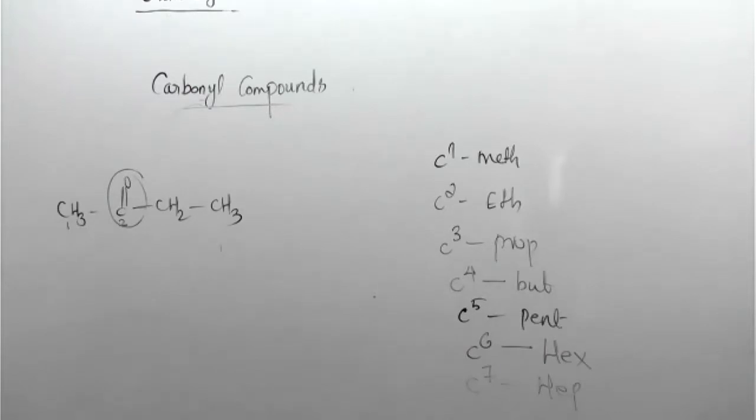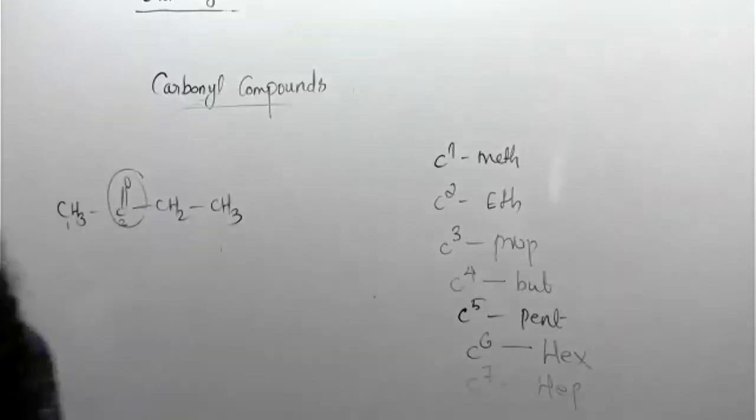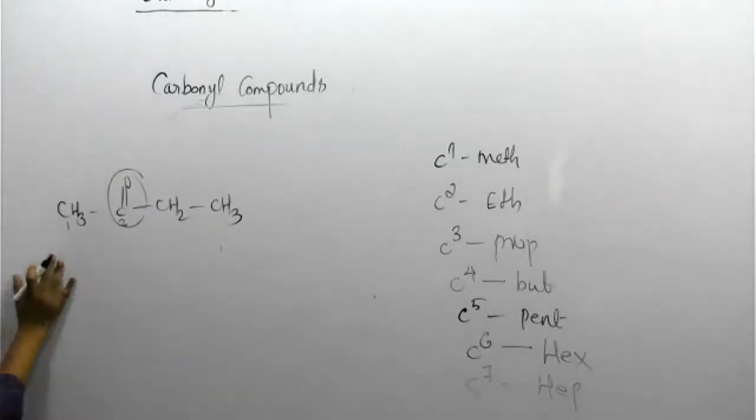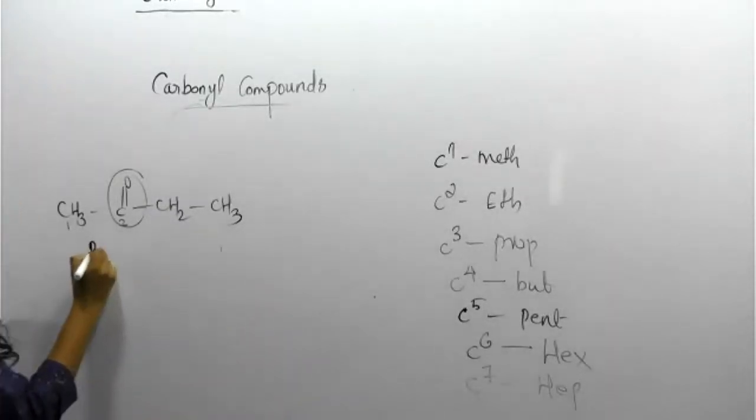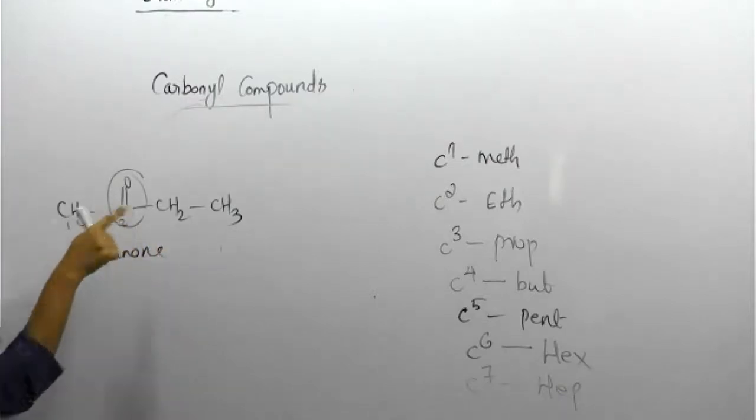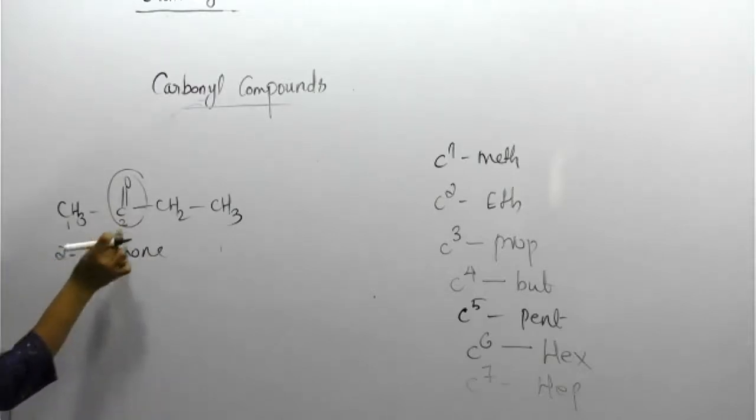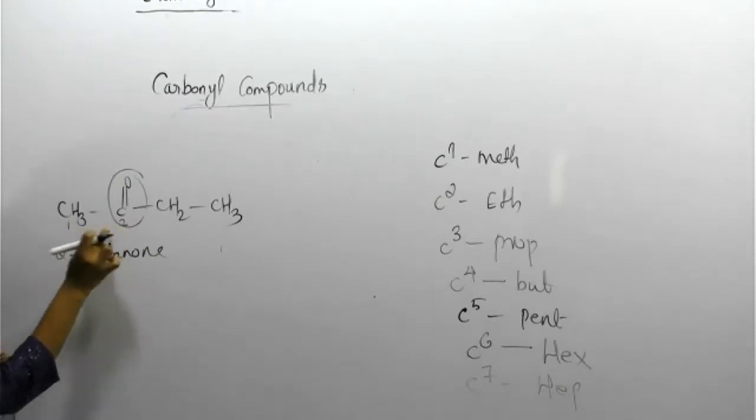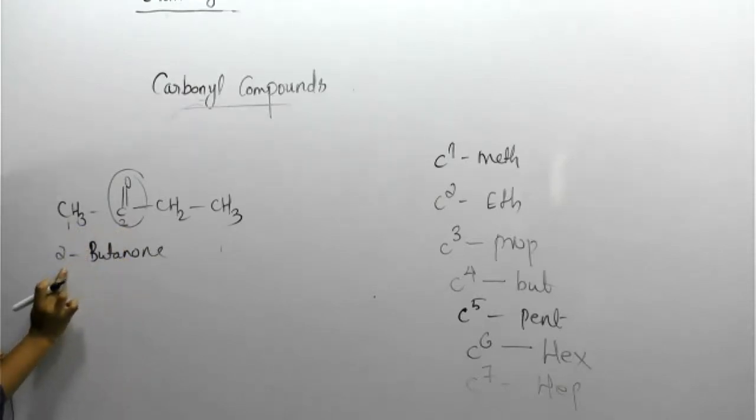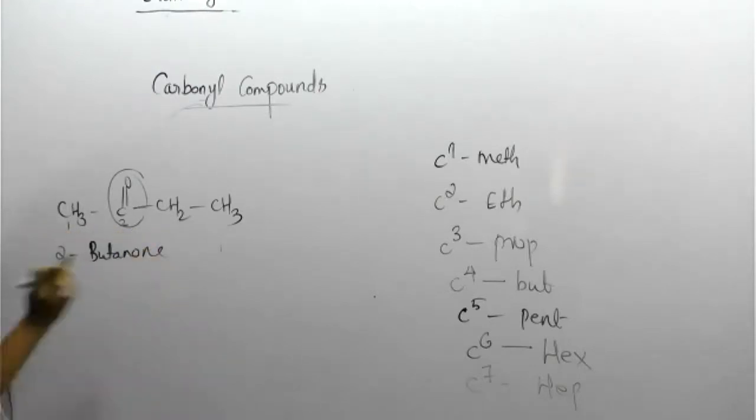What about the answer? 2-butanone, correct. It's a simple ketone, so butanone is enough, but here we are specifying the carbonyl group. 2-butanone means what? You need to specify the 2, because the carbonyl group is on the second carbon. That's why 2 is mentioned here. So, 2-butanone.